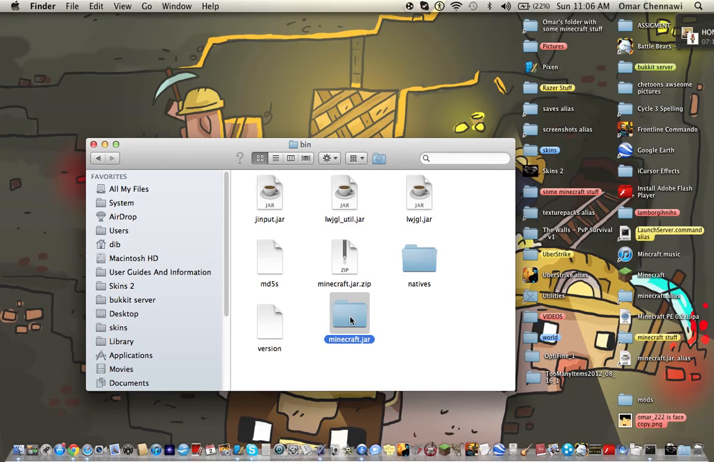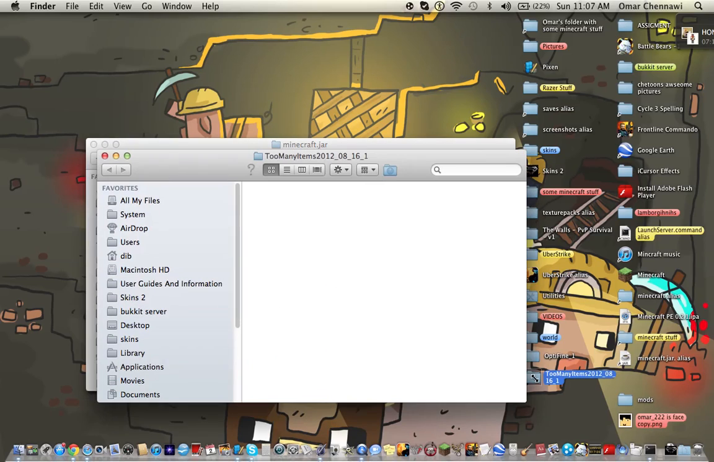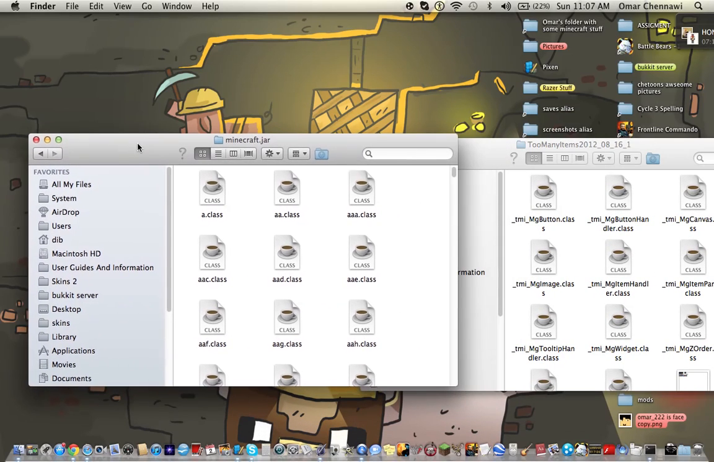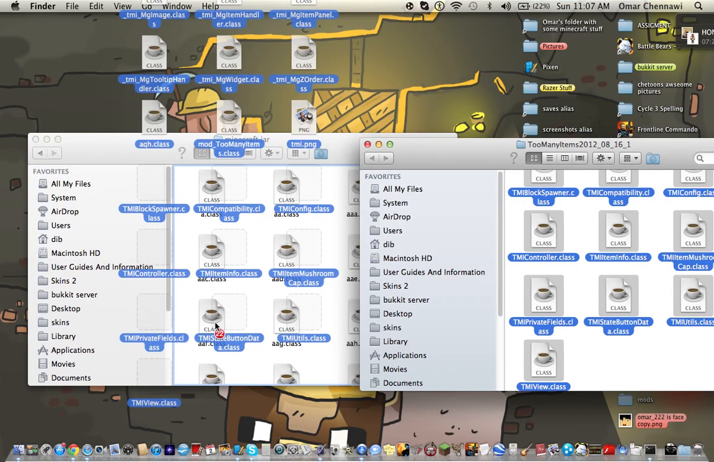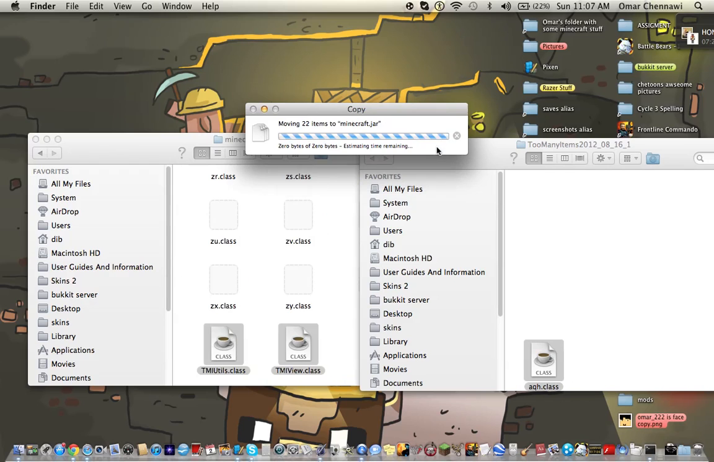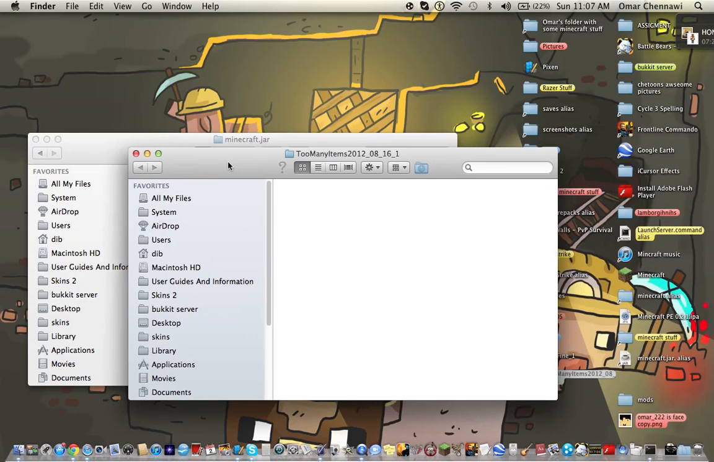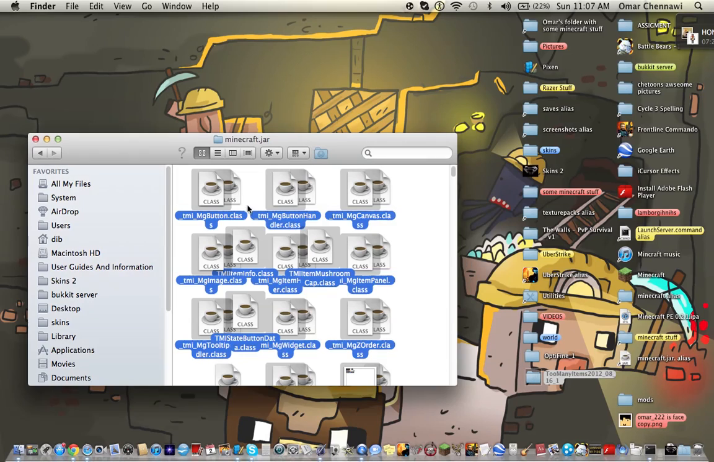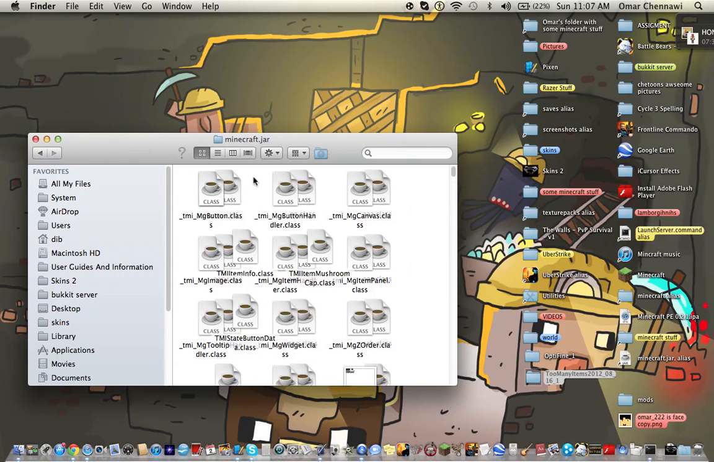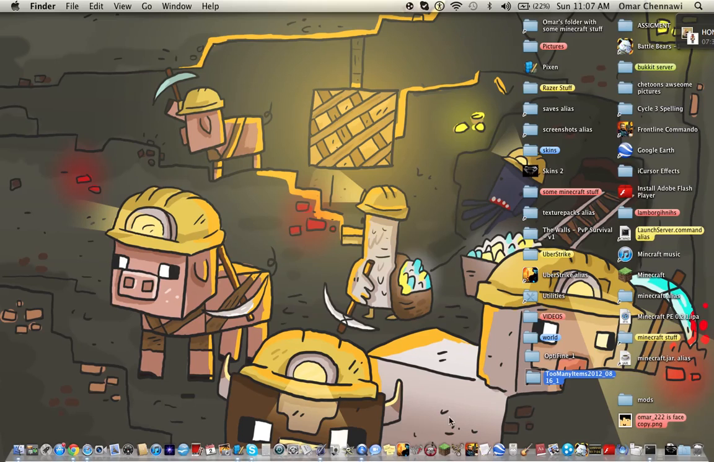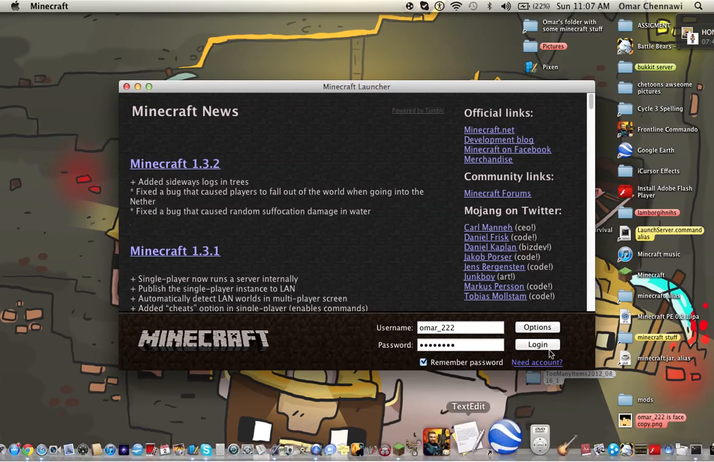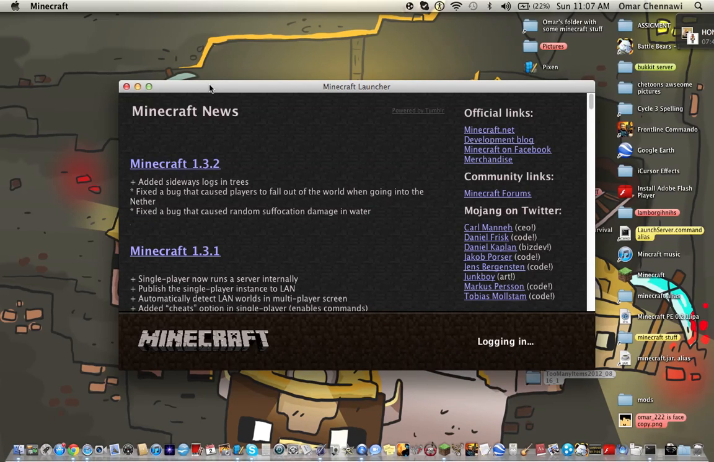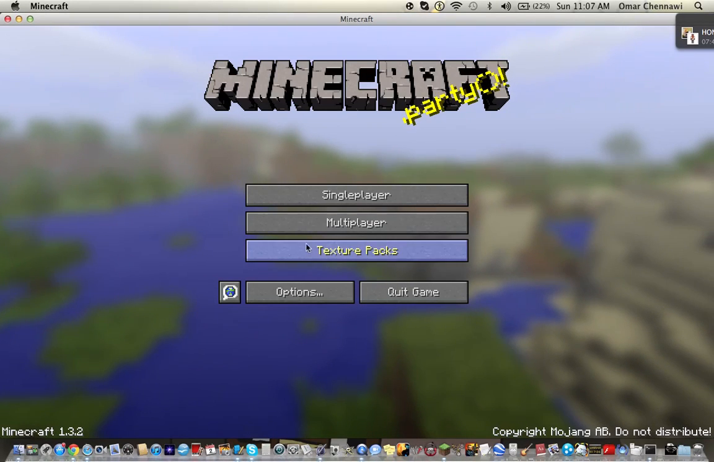You go into this Minecraft.jar thing and the Too Many Items folder. You scroll all over this and you drop it into that, and then you say replace. And then you don't need to clean it up, I just like to clean up. If this crashes your Minecraft, you will have to delete a META-INF folder. Hopefully it won't, but yeah.